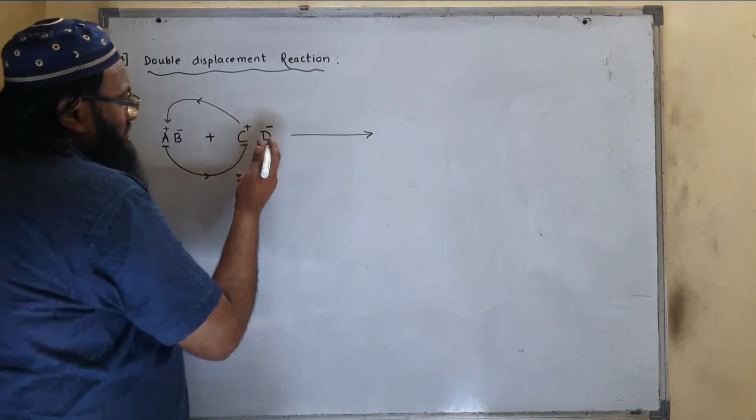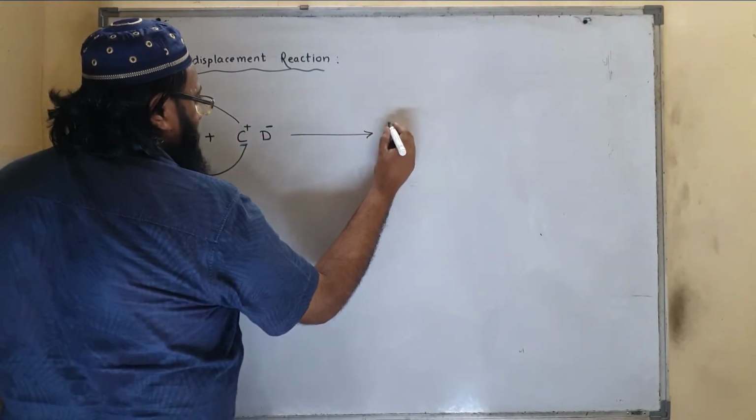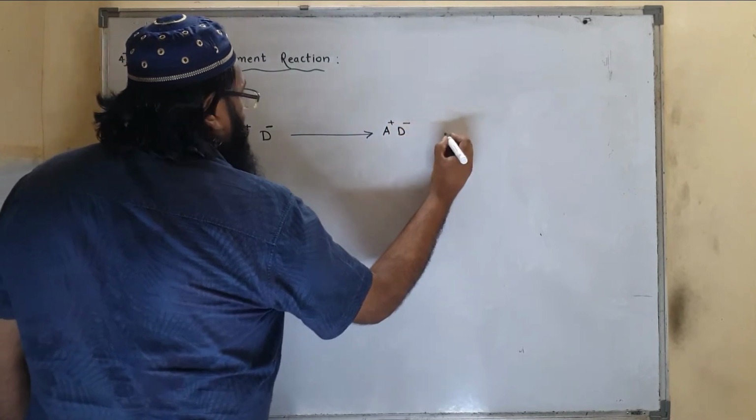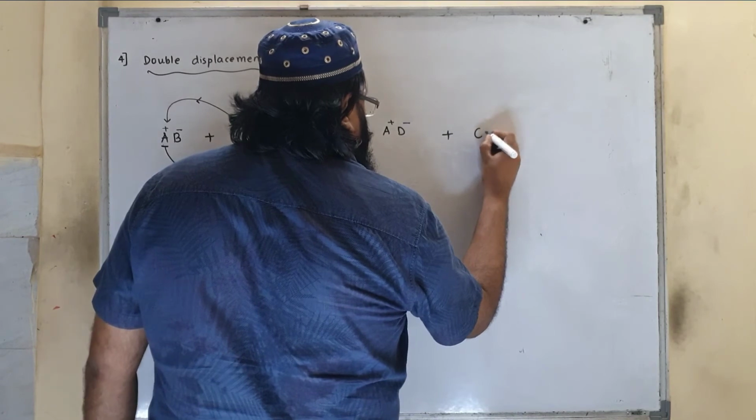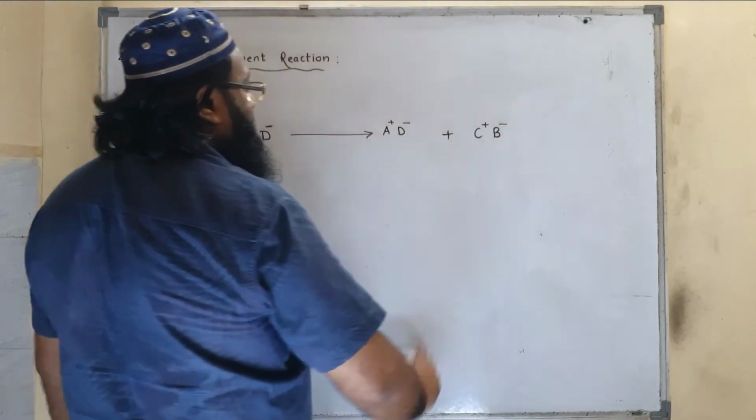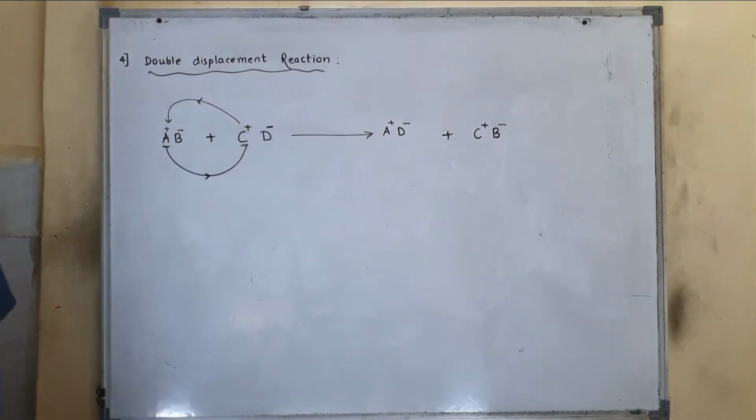A plus will replace C plus, so it will form A plus D minus, and C plus replaces A plus, it becomes C plus B minus. So this is what a double displacement reaction is.